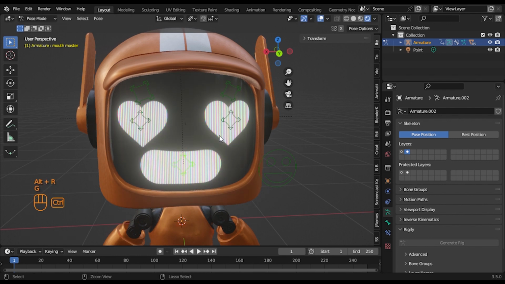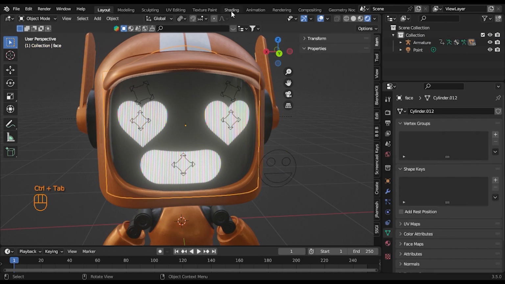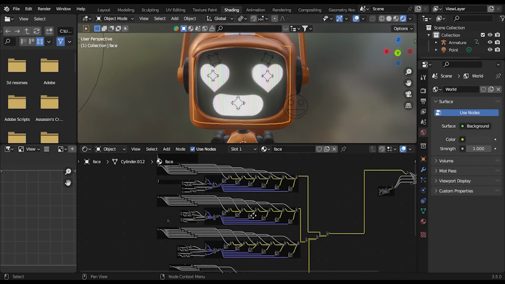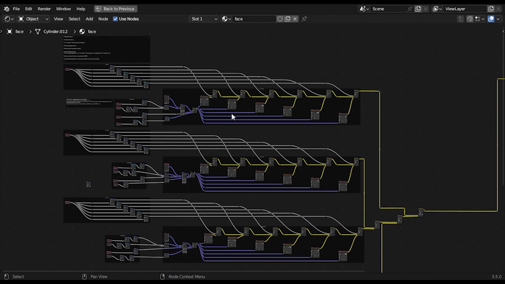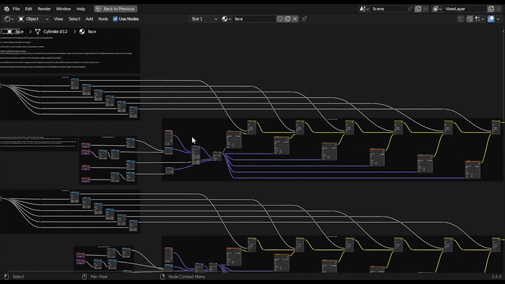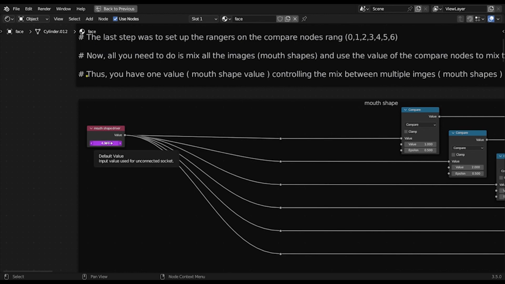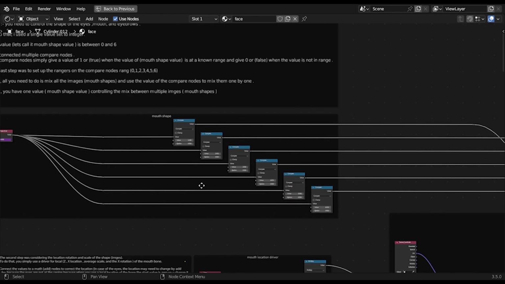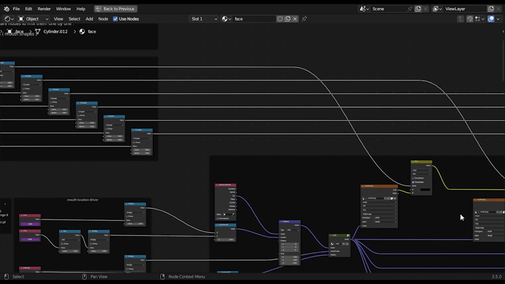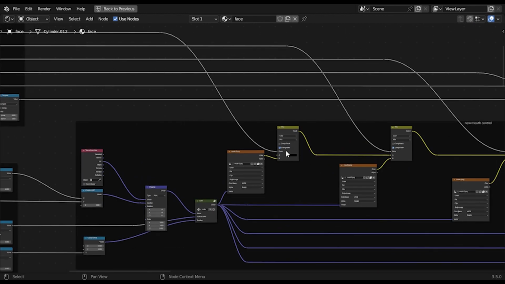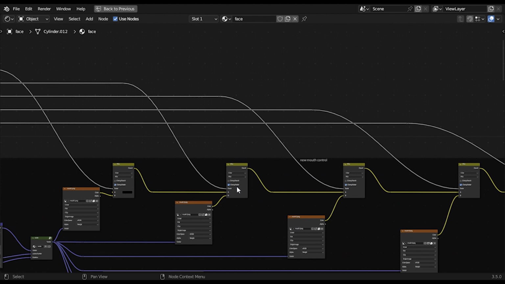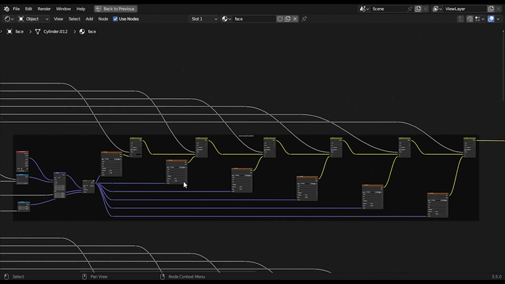Now if we go back to shading, let's take a look at the node tree. It seems pretty complex, but it's really not. You take the value that you're using to control which mouth or which image you're using, and you compare it. When the value is 1, image 1 will be shown. When the value is 2, image 2 will be shown, and so on.